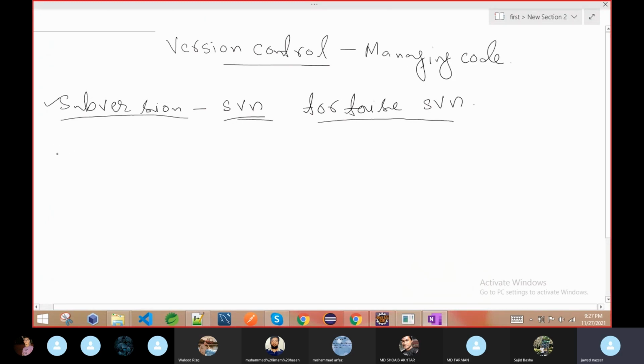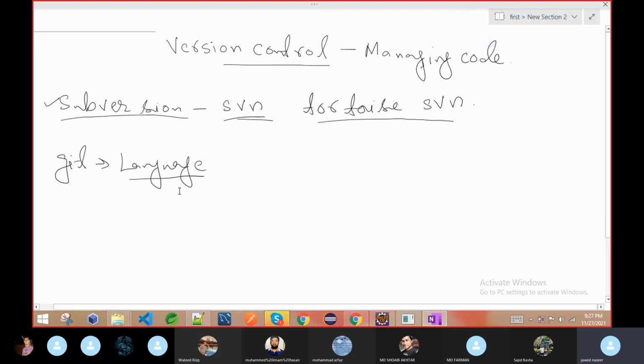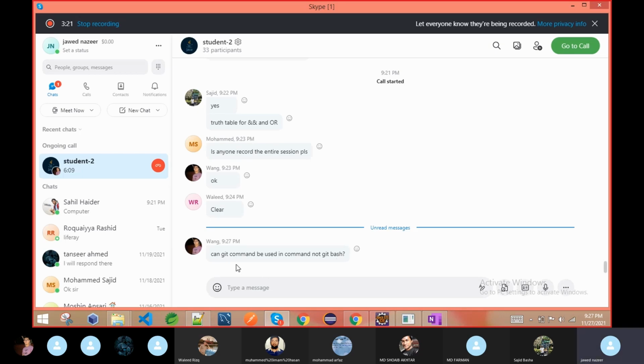Now people are all using Git. So Git is like a language. If you see it, it has so many commands. Git commands can be used. Can Git commands be used in command prompt, not Git Bash?